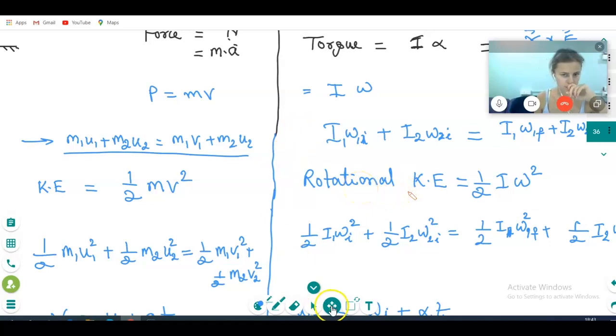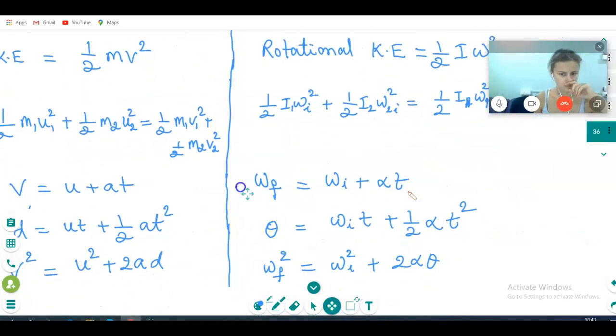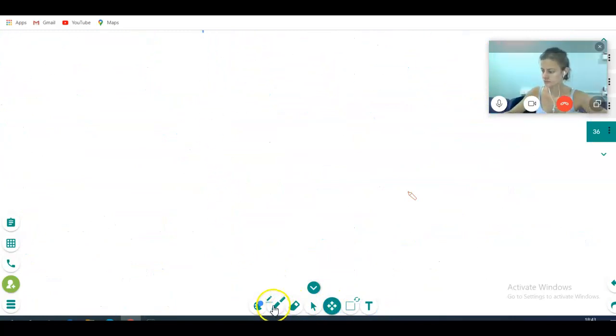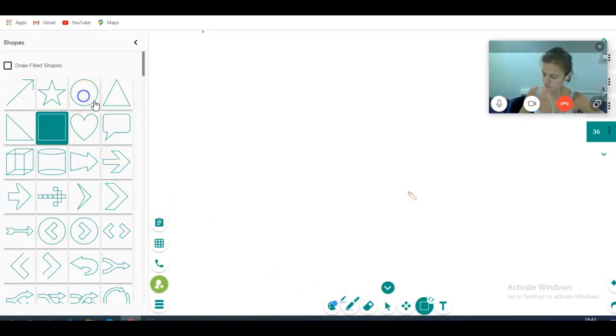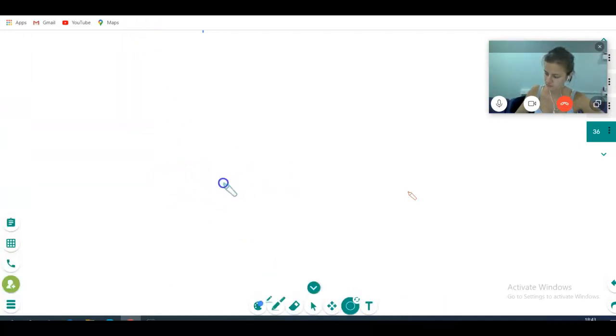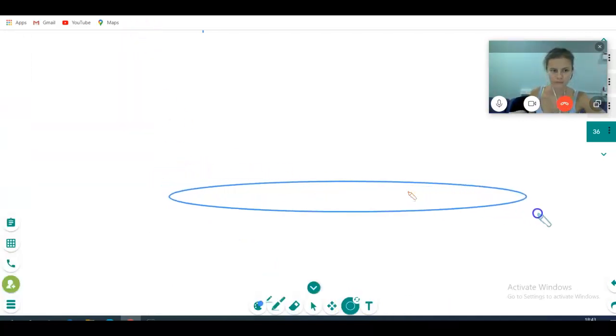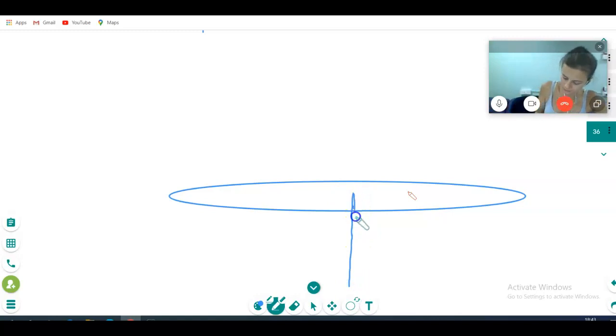Now I will give some example to show you. Suppose you are a rider using a turntable, correct? How are we applying the conservation of angular momentum?